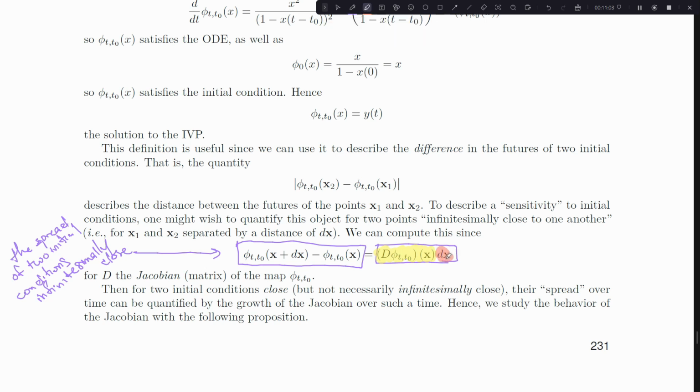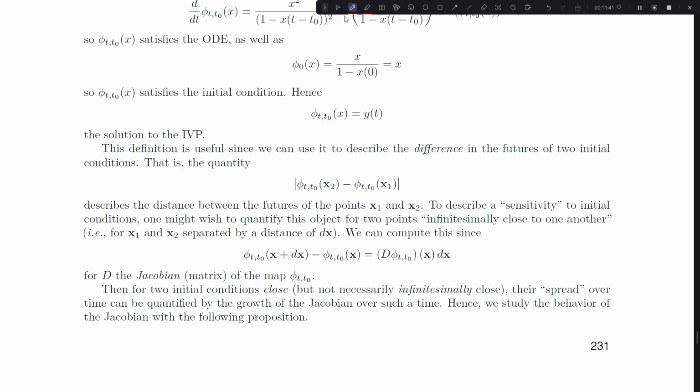But then it's acting on dx, which is the direction of infinitesimal spread. So I look at the Jacobian of my flow map at some time t, and I act that matrix on the vector which describes infinitesimal spread, and I recover how the spread would evolve over time of two points infinitesimally close to each other.